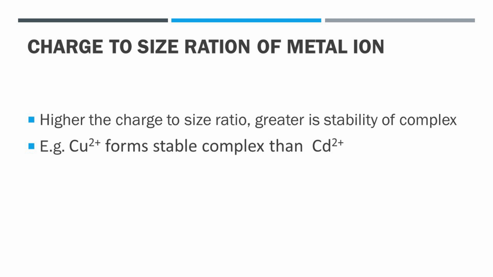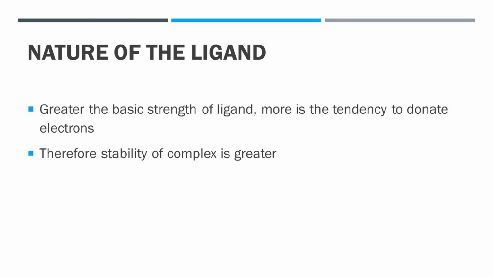Therefore, Cu2+ forms stable complexes than Cd2+ ions. Thus, we can say that [Cu(NH3)4]2+ ion is more stable than the complex [Cd(NH3)4]2+ ion.